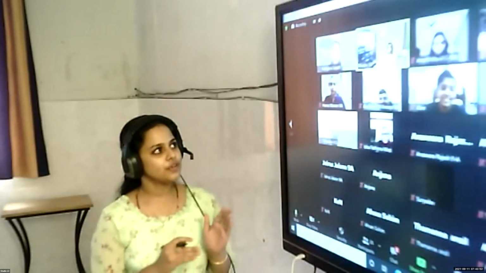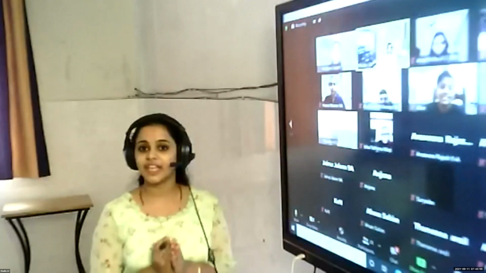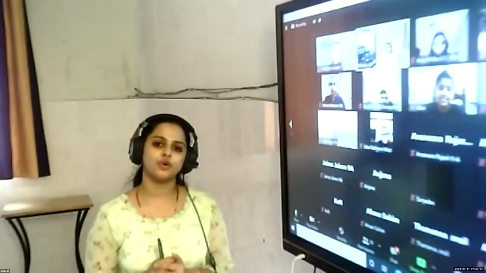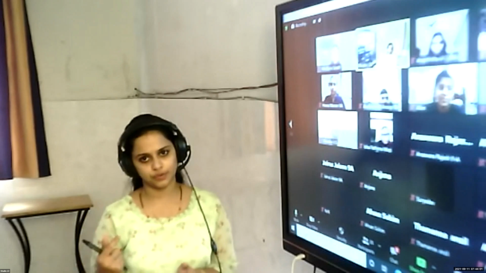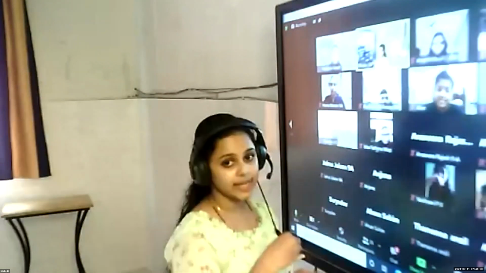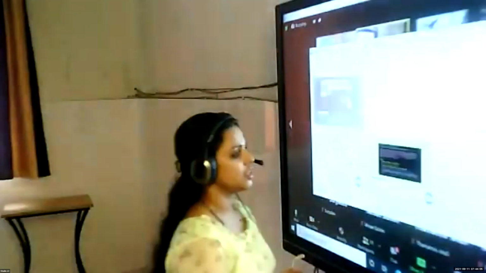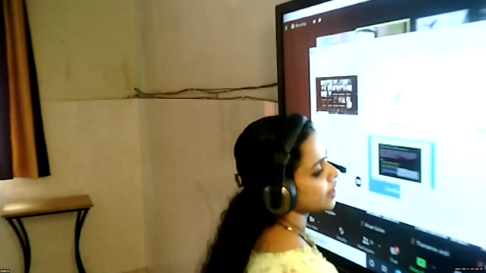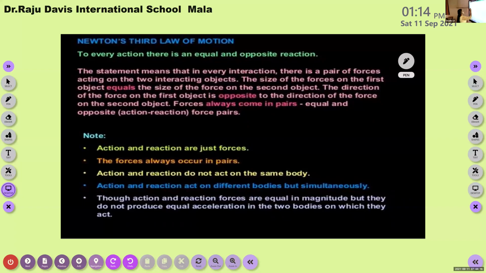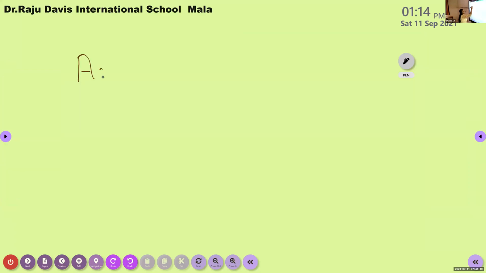Before stating Newton's third law of motion, we can explain two types of forces, that is, action force and reaction force. So all of you write a subheading under this topic, Newton's third law of motion: action and reaction forces.